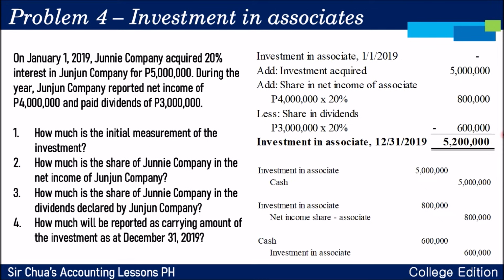Okay, lagi nyo tatandaan doon sa dividends, parang lagi nyo iisipin doon. Pag pagmamay-ari ko yung 20% ng company, so parang ako rin yun. Parang ang dating, parang bibigyan ko lang din naman yung dividend yung sarili ko. Di ba? Parang ang awkward. Pero in reality, Junjun Company paid you actually dividends worth 600,000. So it's not a dividend income anymore. Okay? It becomes a return of your investment. Kaya nagiging credit to investment in associate, 600,000.